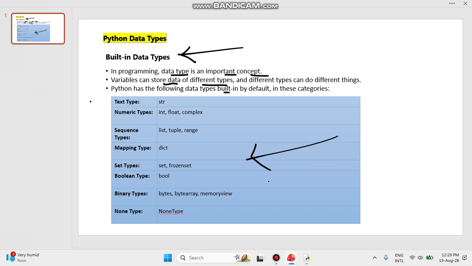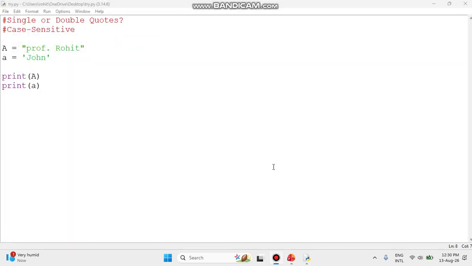Don't worry, one by one we are going to understand how the data types are implemented and where you can use them in real life. Let me close this particular window. Right now, let's consider data types. I will show you which kinds of data types are present.